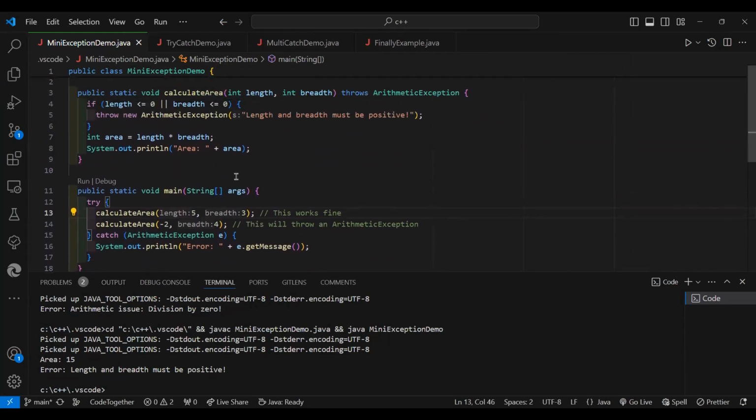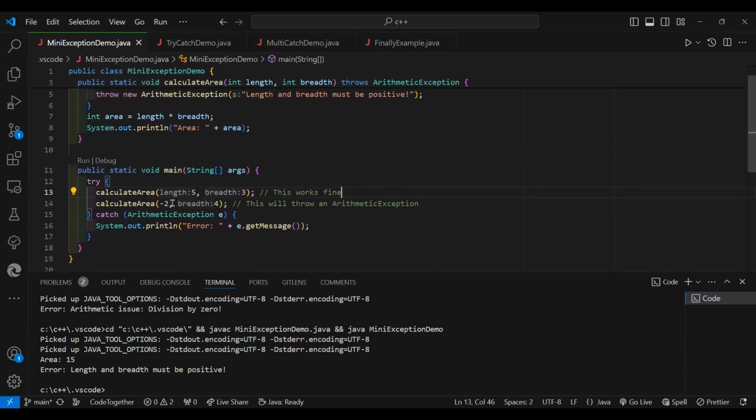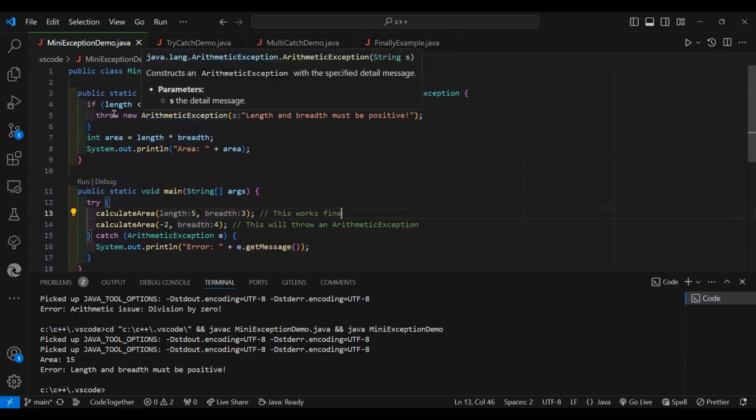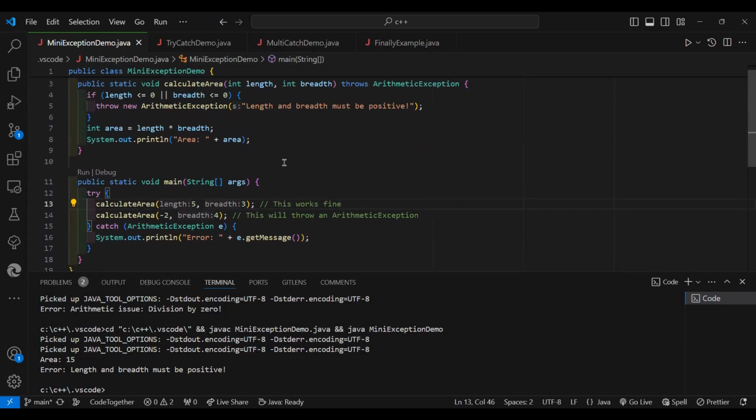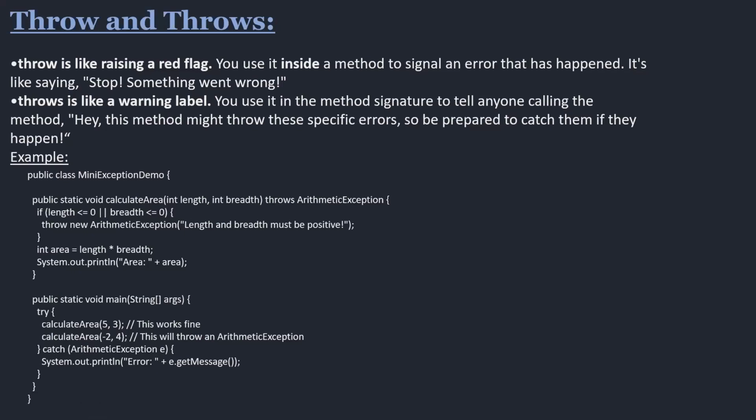But when it comes to the next one, minus 2 and 4, as minus 2 is a negative length, it will stop the program there, showing a red flag, like showing an error. It will give 'length and breadth must be positive'. So I think we got the whole program now, how to use throws and catch, try, finally, etc.